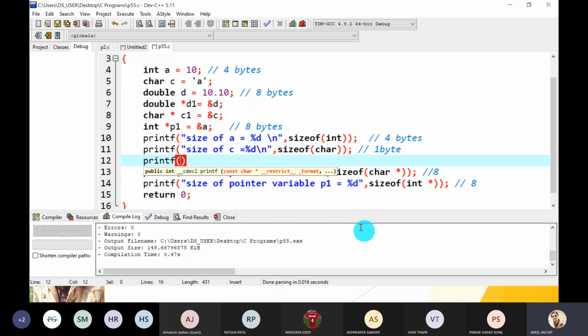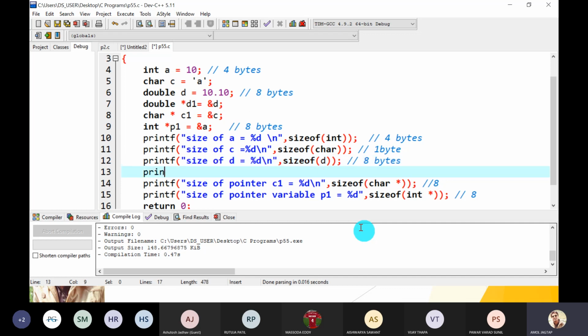printf size of D is equal to %d \n, comma, sizeof. You can pass just the name of the variable also, D. So how many bytes are required? Yes, we know, 8 bytes are required. Next is a printf.